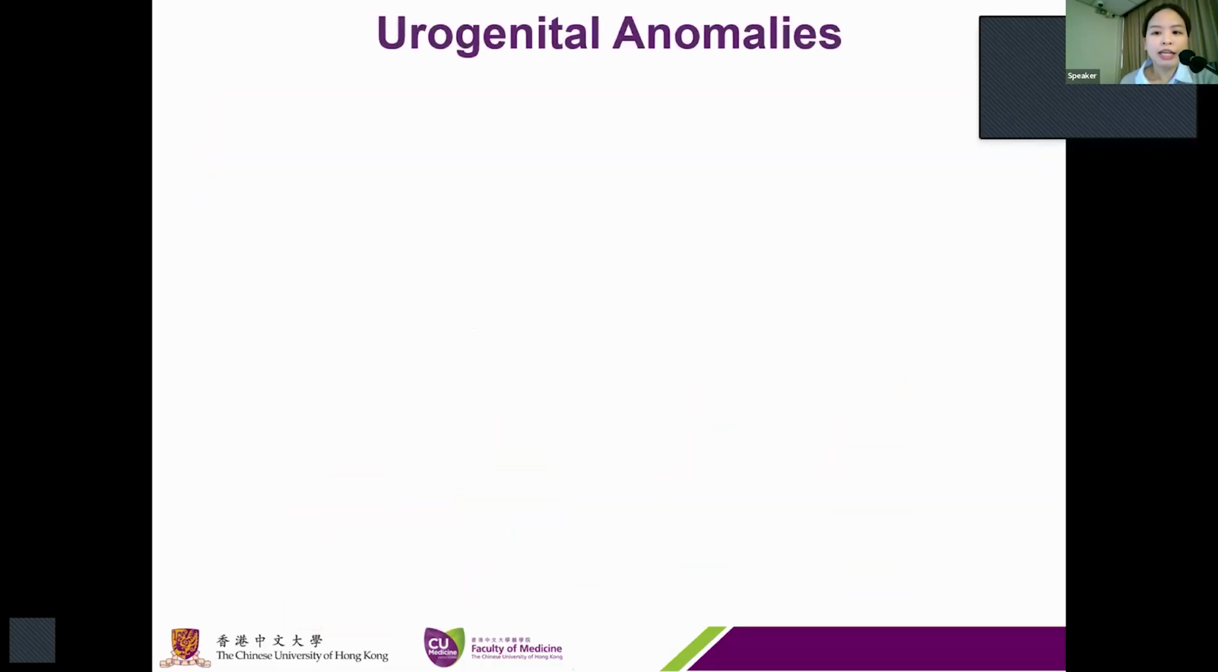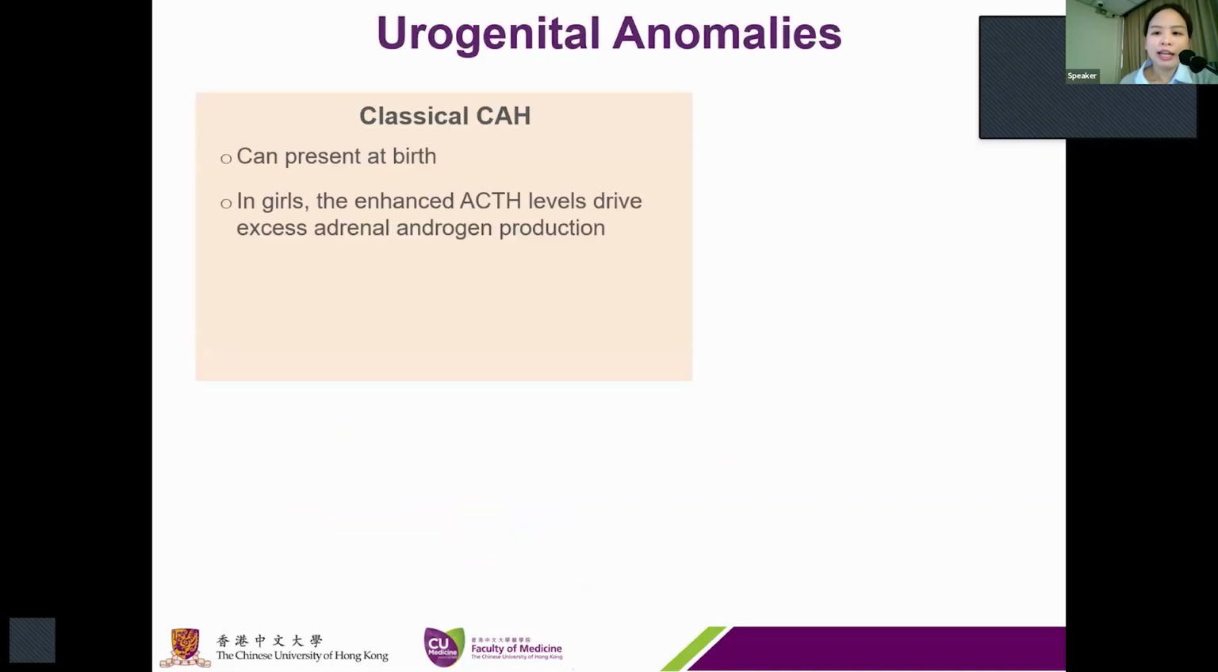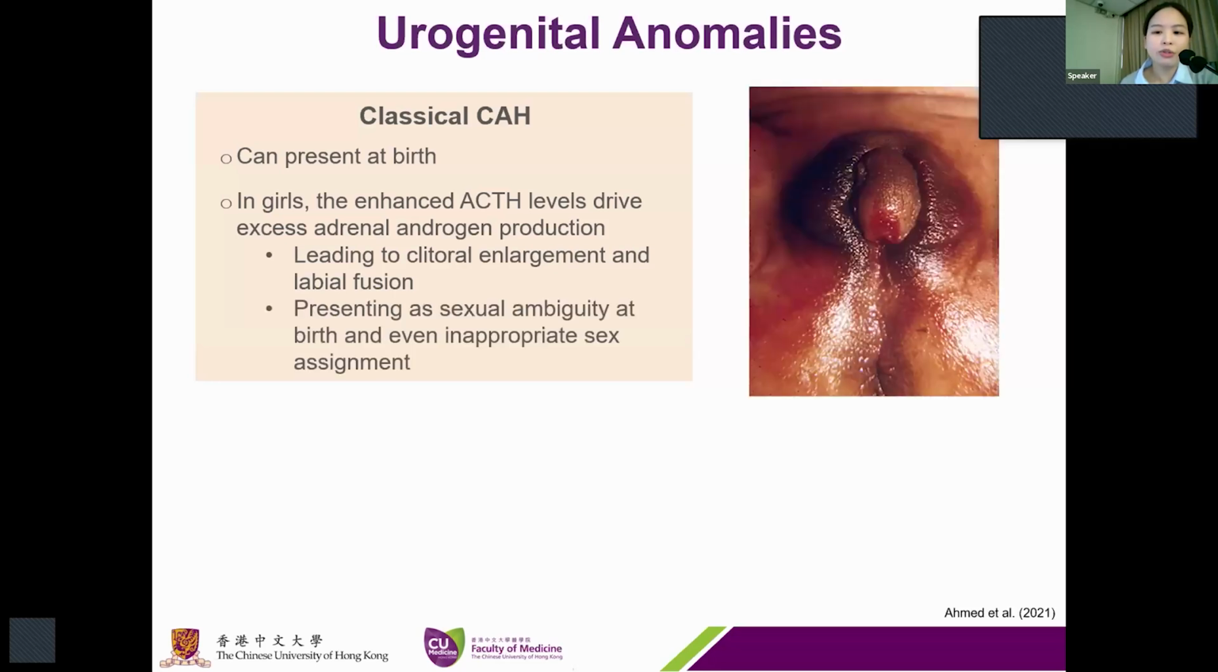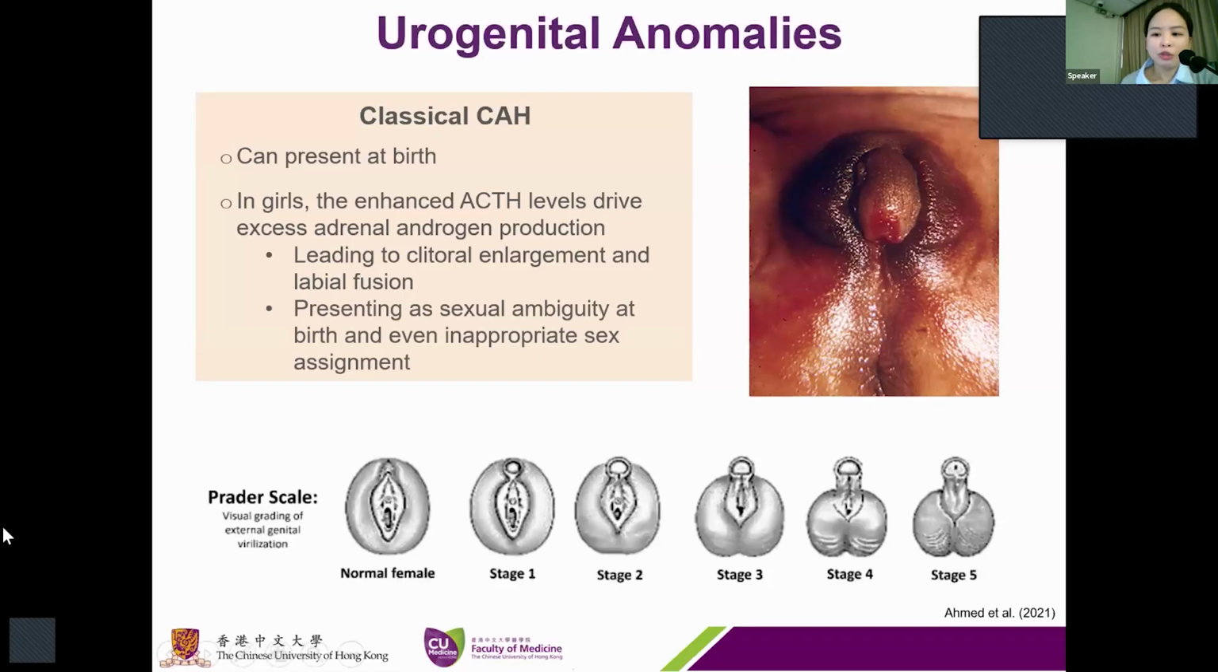So as I've just said, classical CAH can present at birth, and in girls, the enhanced ACTH level drives excess androgen production, leading to clitoral enlargement and fusion of the labia, presenting with ambiguous genitalia at birth, and even leading to inappropriate sex assignment. And this is the Prader scale, which is used to classify the degree of virilization of the external genitalia.